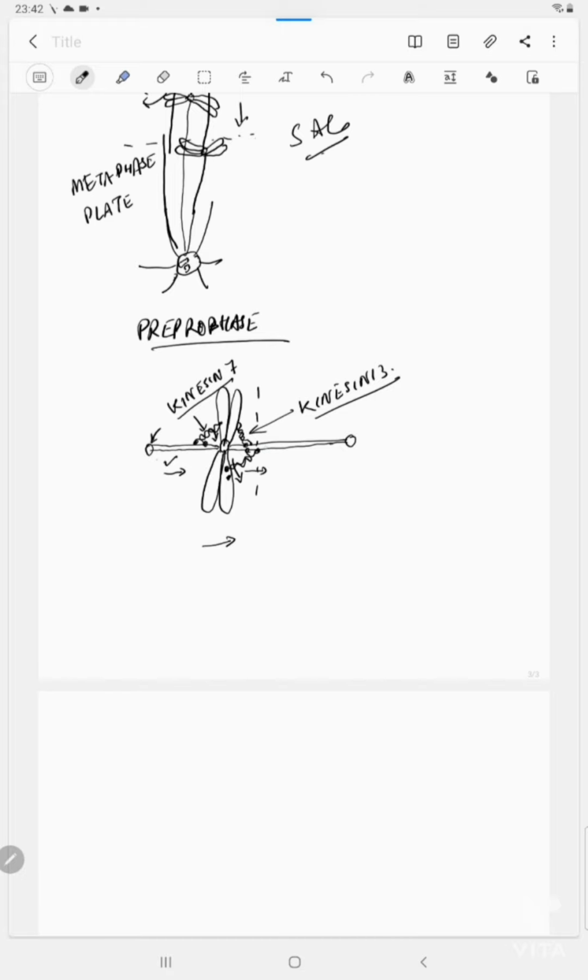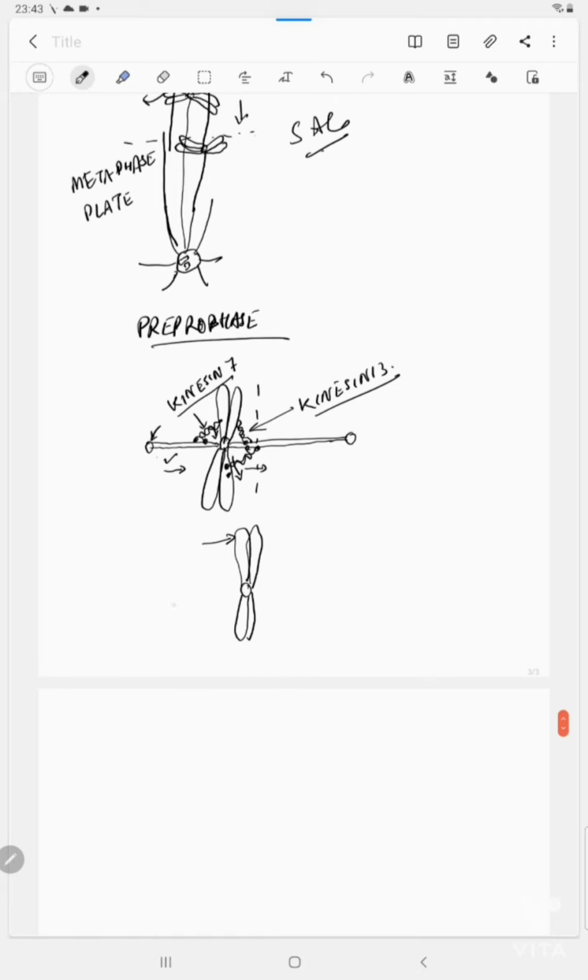When the spindle fiber is gradually being shortened, the dimeric protein works along the remaining spindle, and gradually the chromosome comes to the middle of the cell.